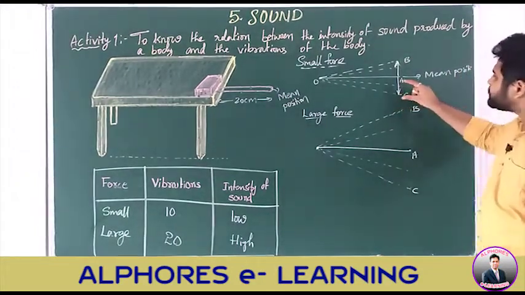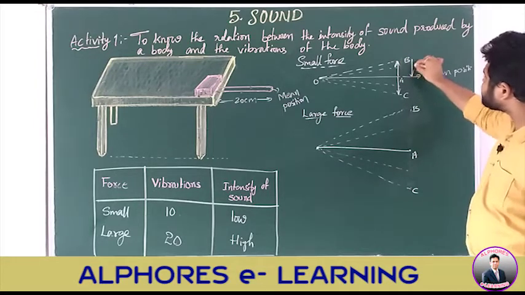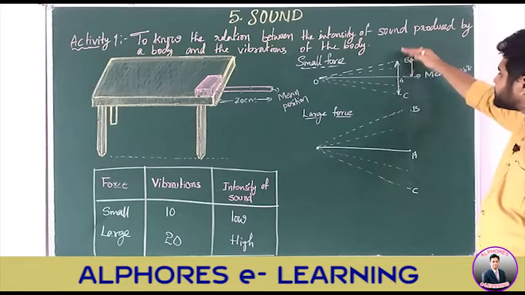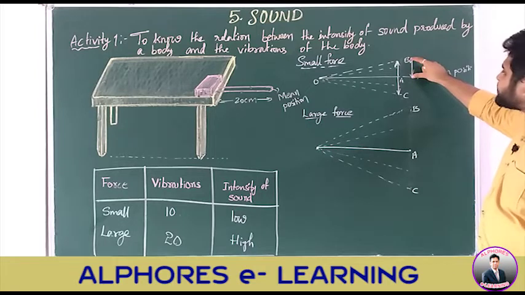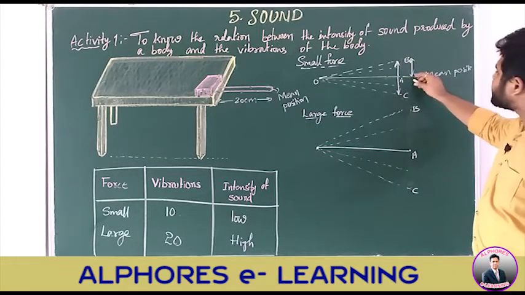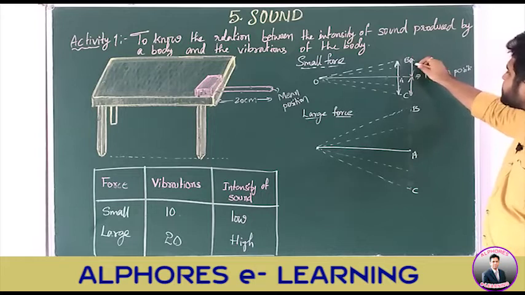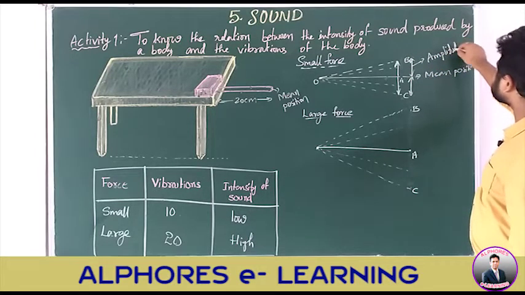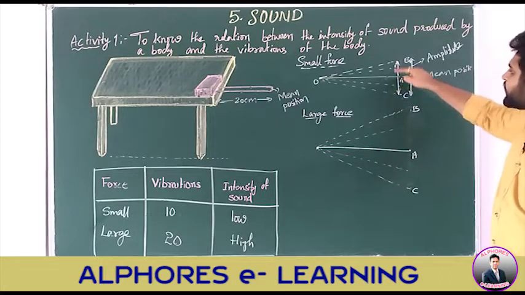And also, you can see this displacement. This is the maximum displacement made by this vibrating body. As I said, the scale is set into vibration. This is the maximum displacement made by this scale on one side, and this is also the maximum displacement on the other side. This maximum displacement is called amplitude: the maximum displacement made by a vibrating body on either side.